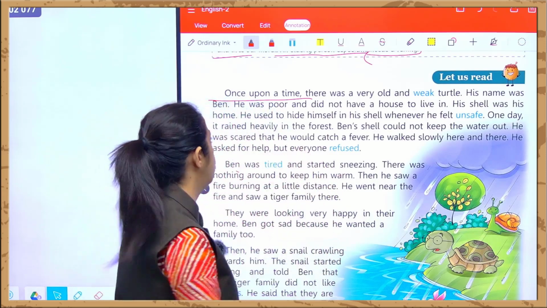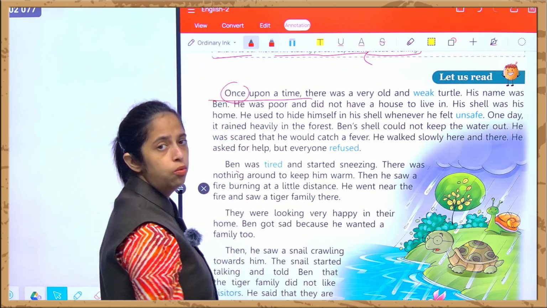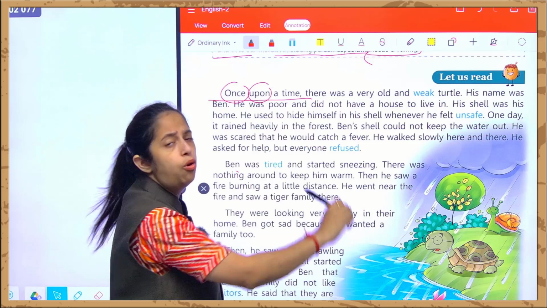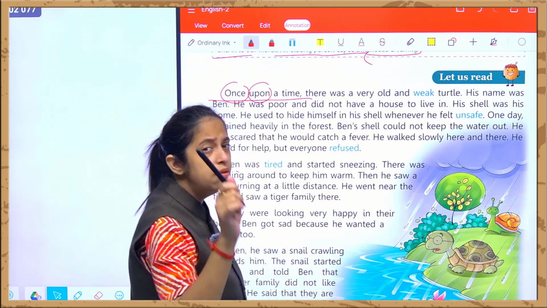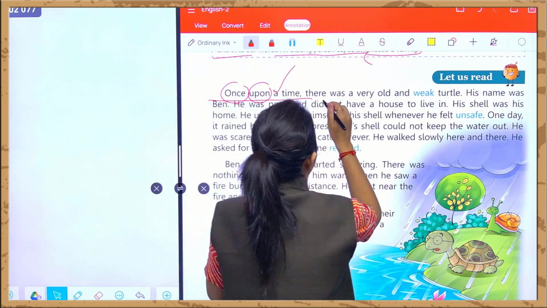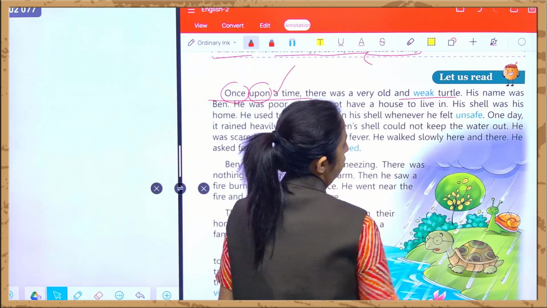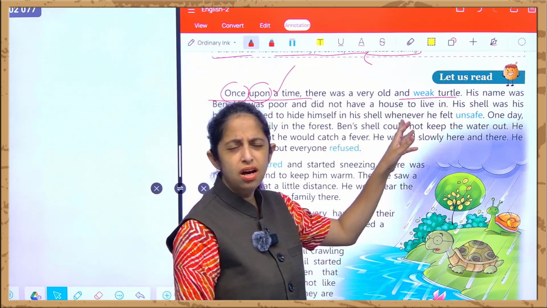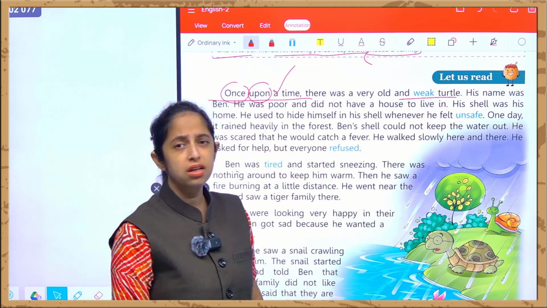This is once upon a time. You can see over here once upon a time. And what is upon over here? Upon is a preposition. और एक time की बात हो रही है, that is why a is written over here. There was a very old and a weak turtle. वहां पे क्या था? There was a very old, बहुत ही ज्यादा बूढ़ा, और एक बहुत ही ज्यादा weak turtle था.